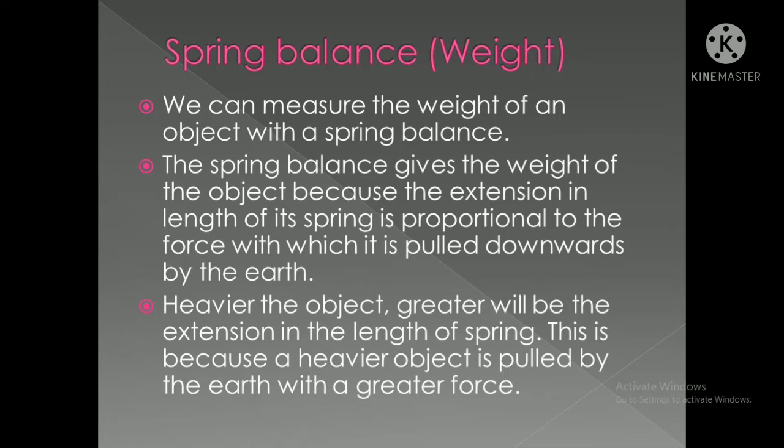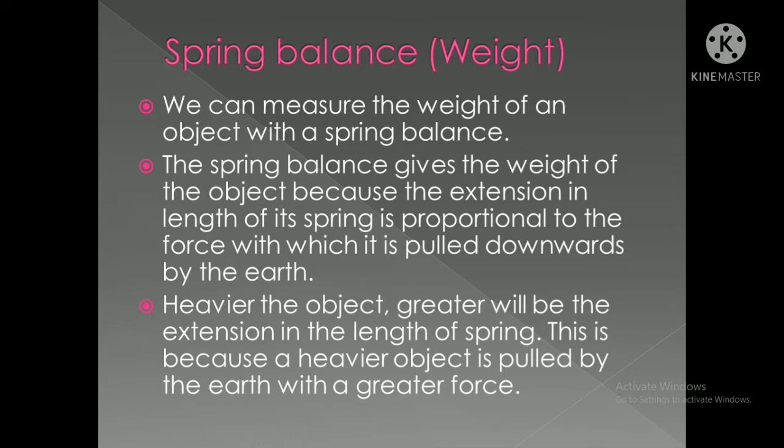Okay. Next, the heavier the object, the greater will be the extension of the length, and this is because a heavier object is pulled by the earth with a greater force. In the previous chapter on gravitational force, you studied two objects, one feather and one ball. If a feather and a ball are there, which one will go faster to the earth? Obviously the ball, because the ball is heavier than the feather.